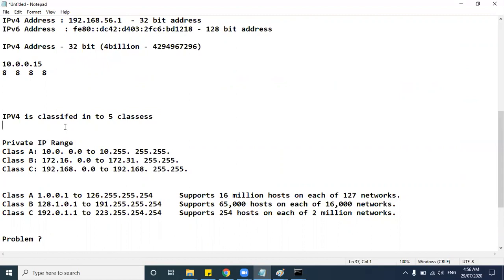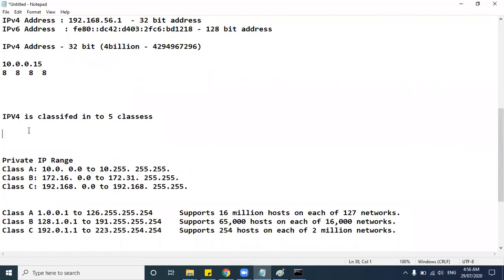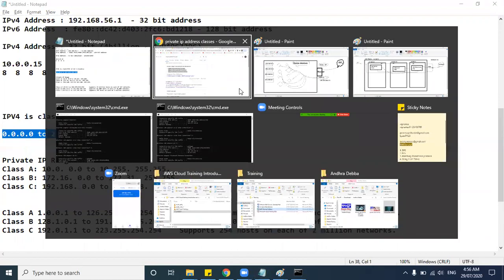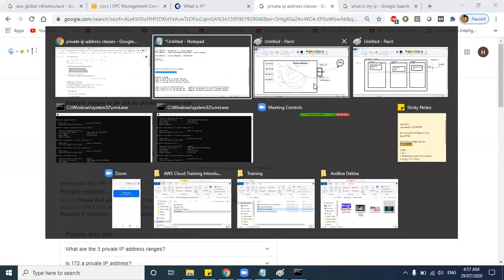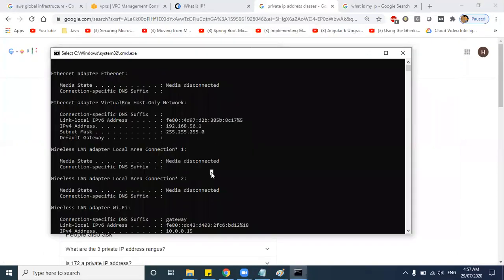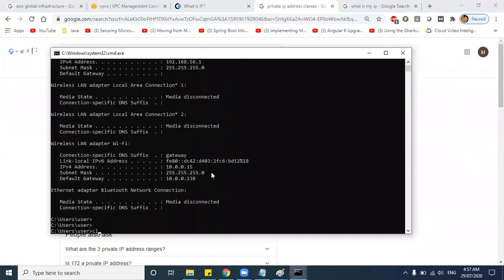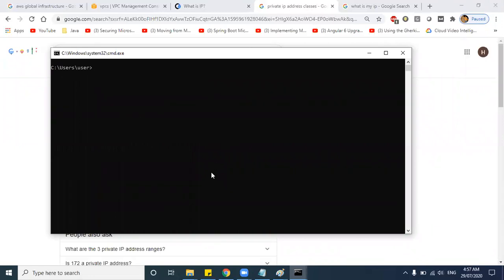But overall, if you take any IP address or any application which is on the internet, it will range from 0.0.0.0 to 255.255.255.255. So let us check Google. What is the IP address for Google? Ping.